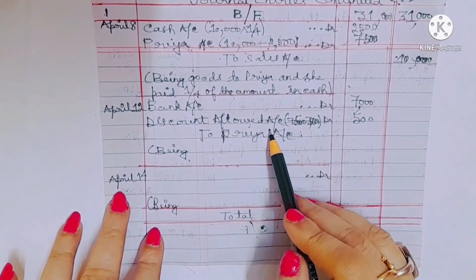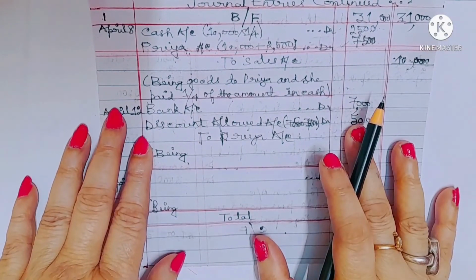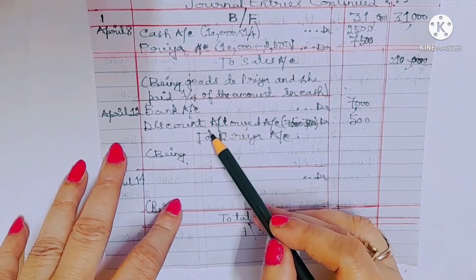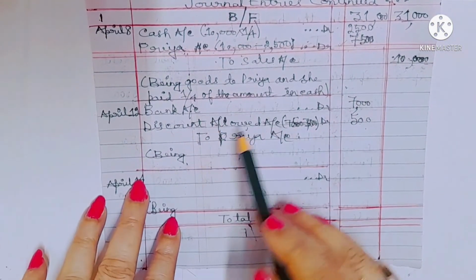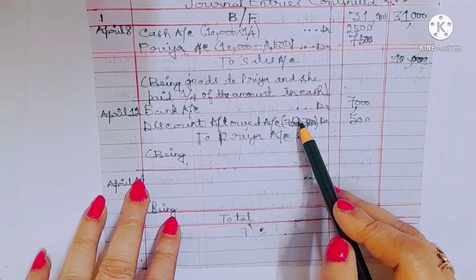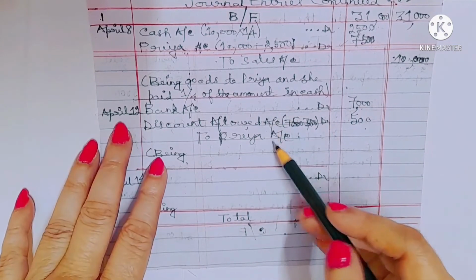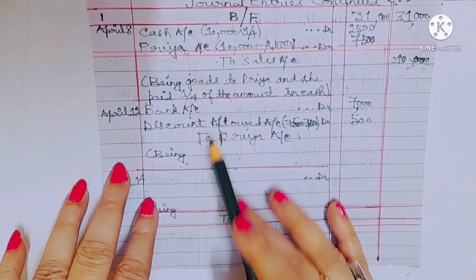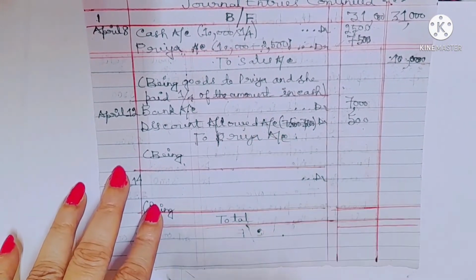So discount allowed is now debit. This is not the book of Priya, this is the book of the proprietor. According to the book of the proprietor has allowed discount, but in Priya's book, what? Discount received. Understood? So discount allowed falls under nominal account. According to nominal account, all losses and expenses debit. So this is a loss for the business because business has allowed Priya discount. 500 loss. So discount allowed account should be debited.